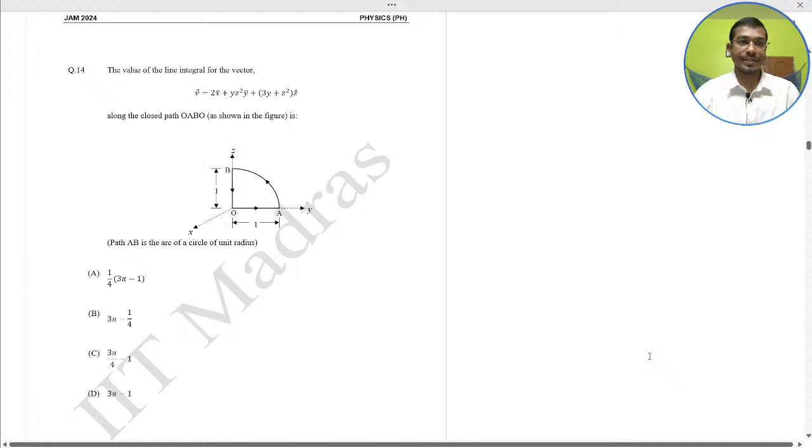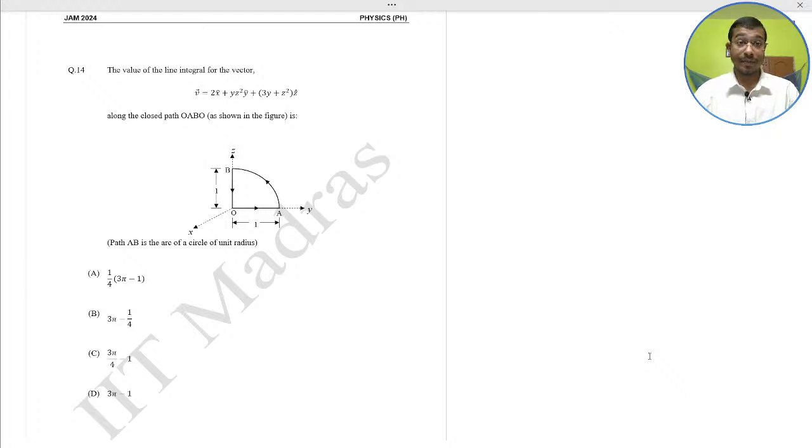from mathematical physics, the value of the line integral for the vector V equal to 2x x cap plus yz square y cap plus 3y plus z square z cap along the closed path OABO. Path AB is an arc of a circle of unit radius. You have to find the line integral along this path OABO. So I just give hints, you solve it yourself.